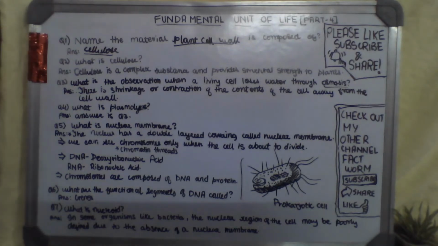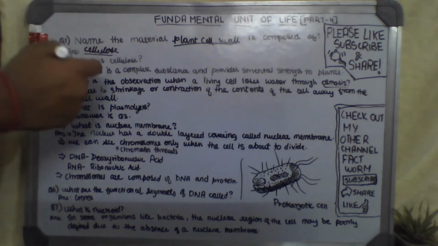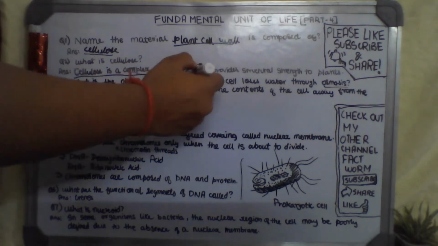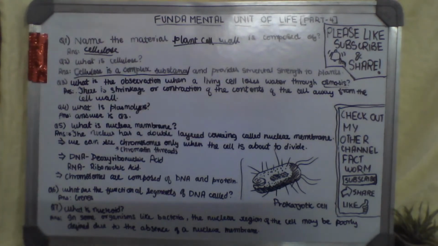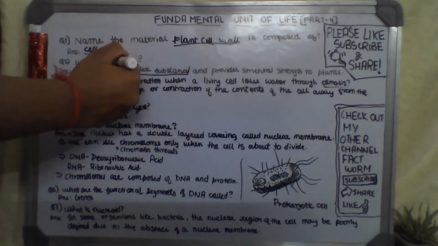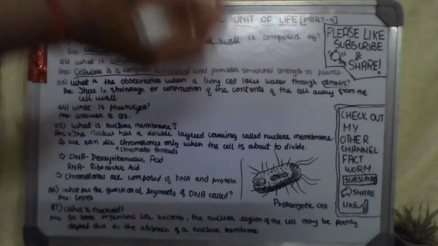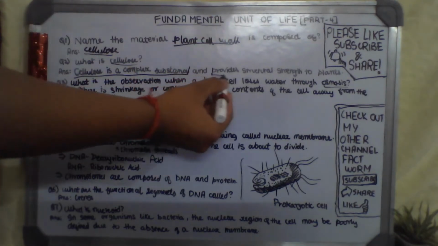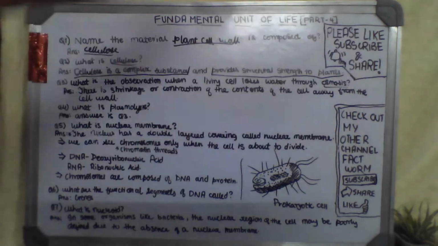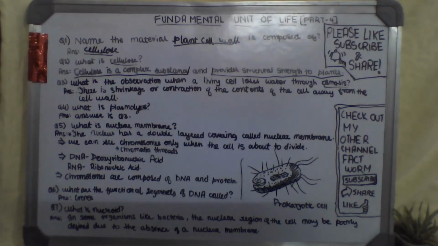Then comes, what is cellulose? Cellulose is a complex substance and provides structural strength to plants. So basically there are two answers: one, that cellulose is a complex substance, and then the function of cellulose. Suppose the question is given as state any function of cellulose, you can write that it provides structural strength to plants. Okay, so this question is over.